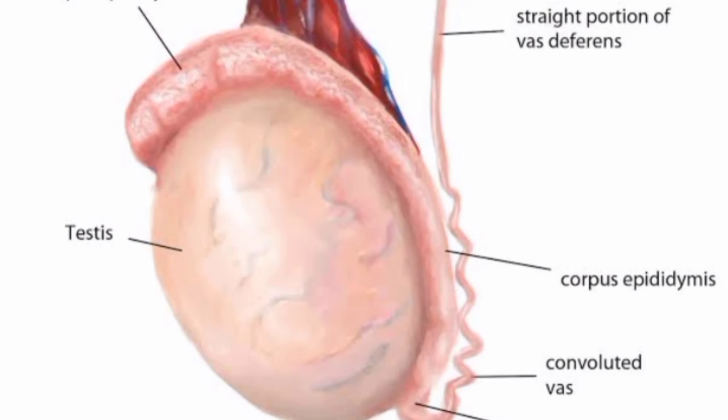Next is the testis, and it is located in the scrotum of the male organism. It helps to produce testosterone. The function of testosterone is to stimulate the appearance of the secondary sexual characters in males at puberty. And those secondary sexual characters include pubic hairs, beard, mustache, thick muscles, deep voice, and so on. So it also stimulates the production of spermatozoa by the testes, and also stimulates the development of the male organ.